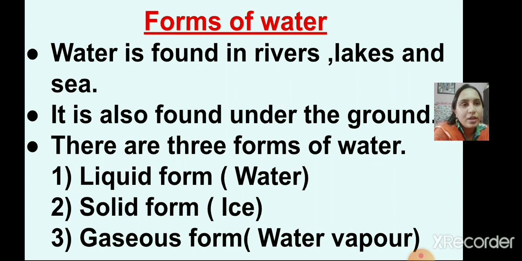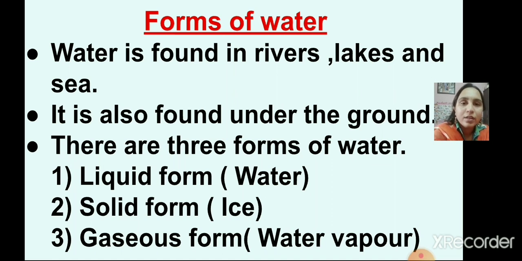In nature, water exists in 3 different states. Okay, water is in liquid form, then in the solid form, and the third form of water is gaseous form. Okay, mostly in nature water is found in liquid state.